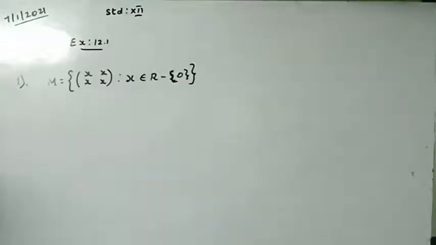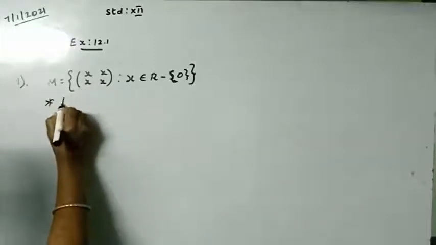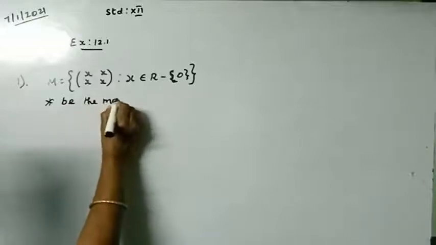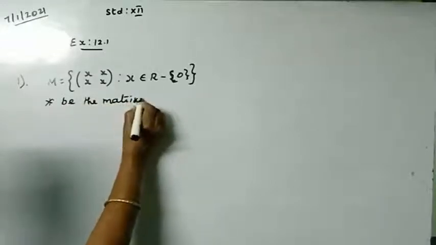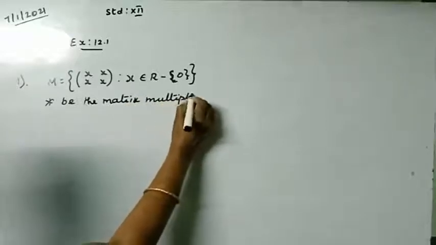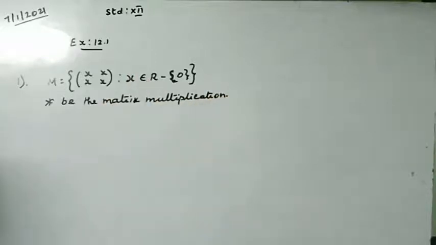So X belongs to the real number system but X is not equal to 0. And since it is a matrix, star is the matrix multiplication. This is the condition they have given.